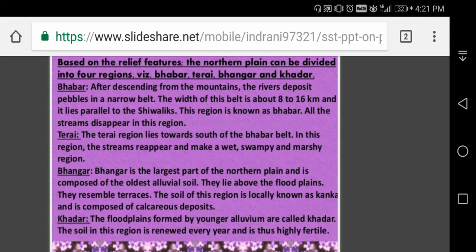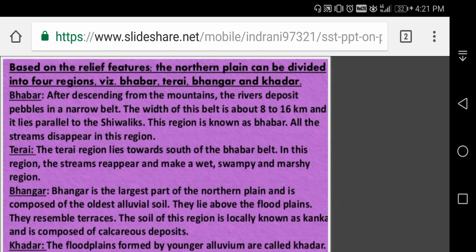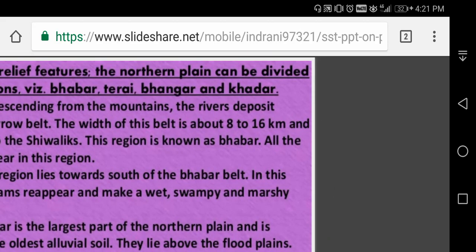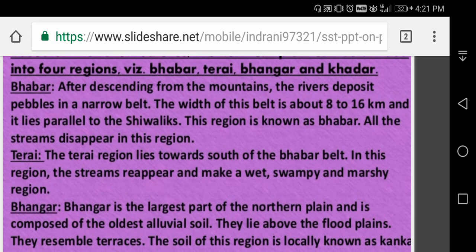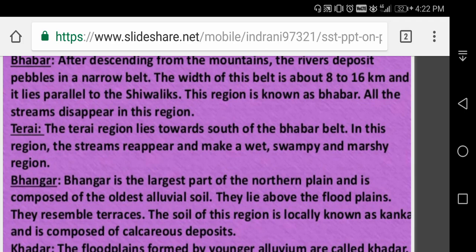Based on the relief features, the northern plains can be divided, this is an extra point, okay, for your better knowledge. It can be divided into 4 regions, Babar, Terai, Bangar, Kadar, according to the soil and all. After descending from the mountains, the rivers deposit pebbles in a narrow belt. The width of this belt is about 8 to 16 km and lies parallel to the Shivaliks. This region is known as Babar. It is not included in your syllabus. All the streams disappear in this region.